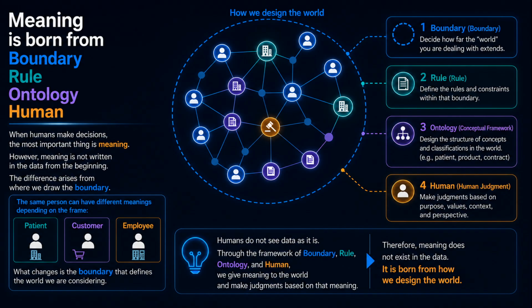Once a boundary is established, it determines the rules that govern that world. It also defines the ontology, the concepts and categories such as patient, product, or contract. Finally, humans make decisions by considering their goals, values, and the specific context of the situation. In other words, humans do not simply observe data. We assign meaning to the world through the framework of boundary, rule, ontology, and human, and then make decisions based on that meaning. That is why meaning does not exist inside the data itself. It emerges from how humans design and interpret the world.